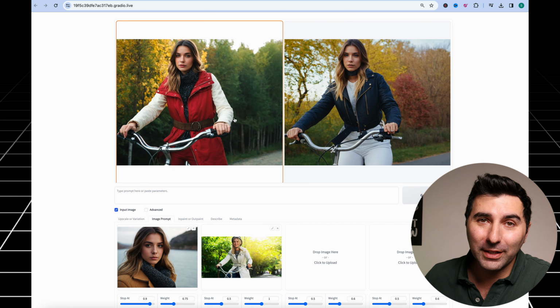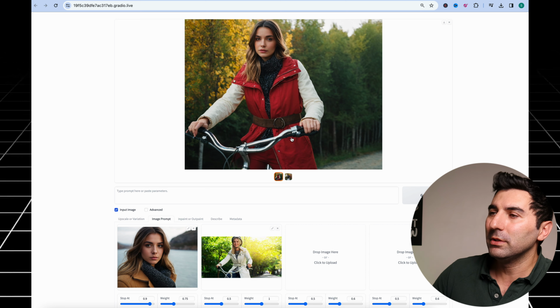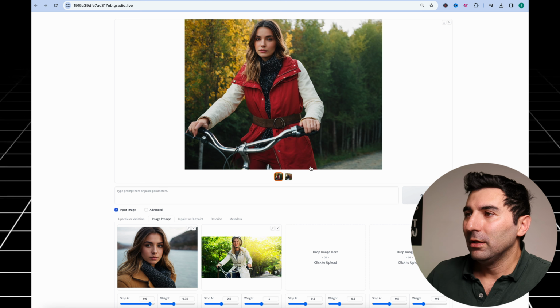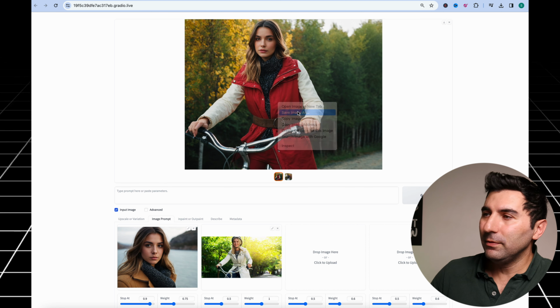It's obvious it's created by AI. So I'm going to choose the first one, which is quite similar, and it shows our AI influencer riding a bike in a great, beautiful jungle. So I'm going to save this one.